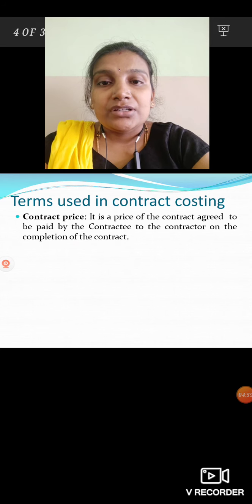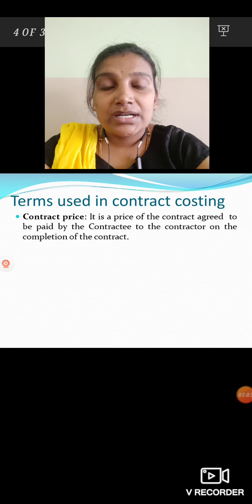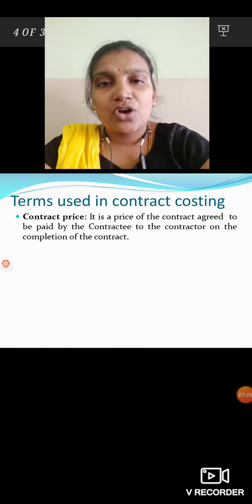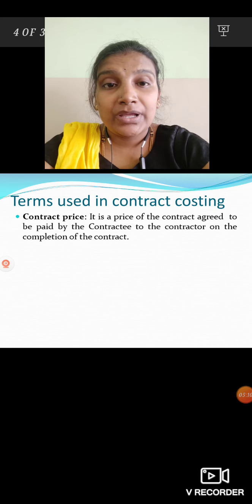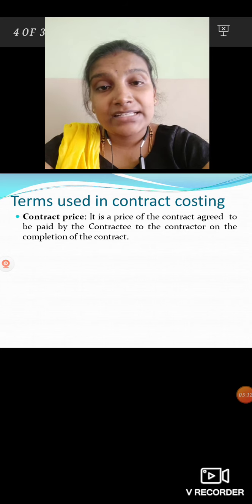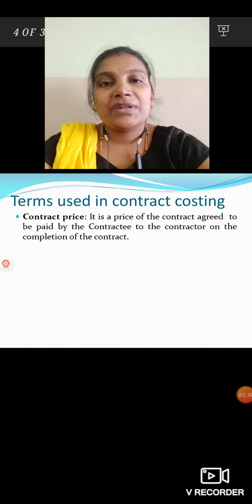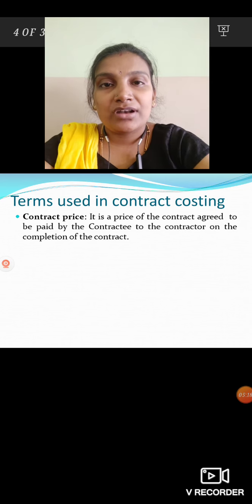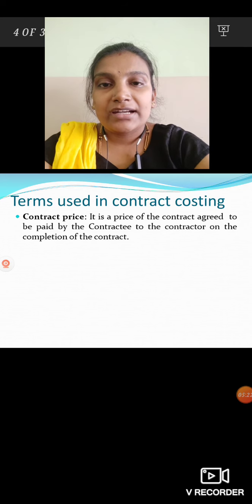Then terms used in contract costing. Which terms are we going to use under contract costing? First one is contract price. What is contract price? It is the price of the contract agreed to be paid by the contractee to the contractor on completion of the contract. Contract price is nothing but the amount payable by the contractee to the contractor. So we call it contract price.